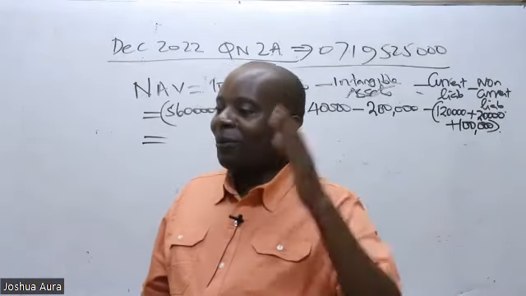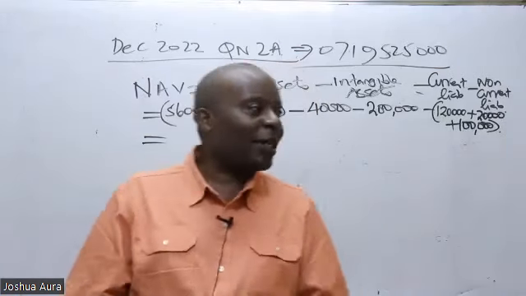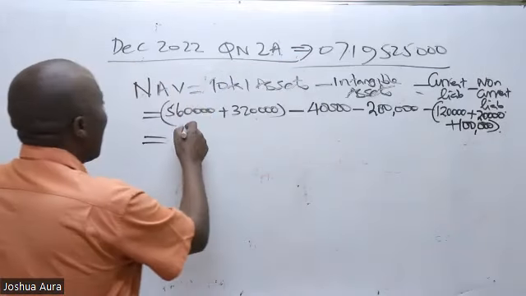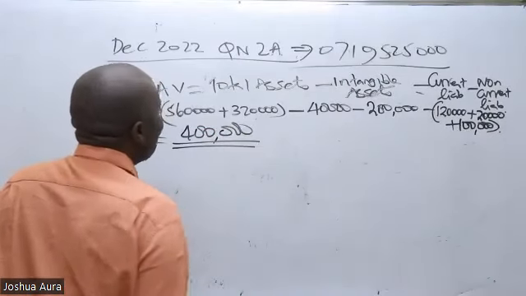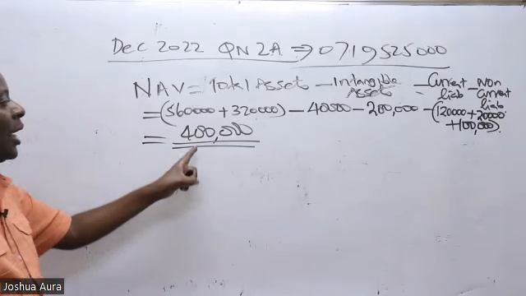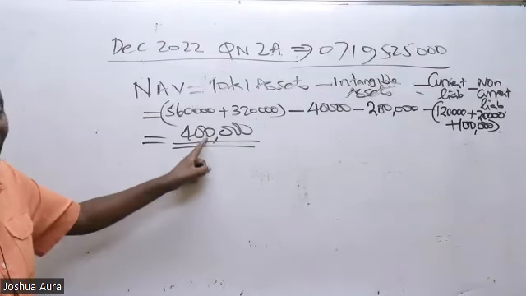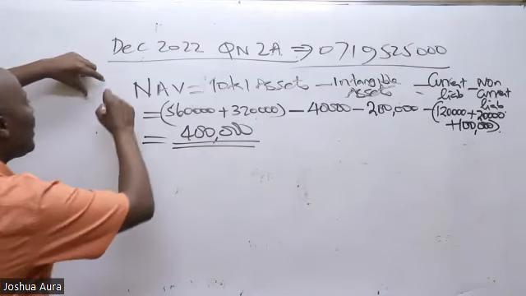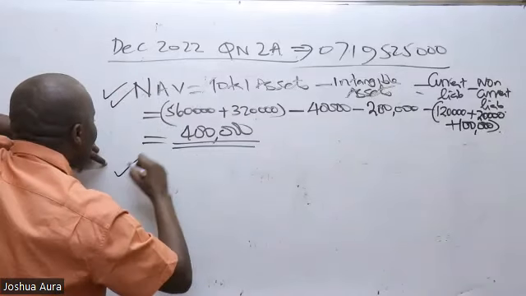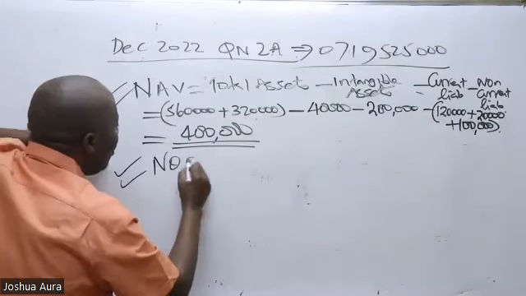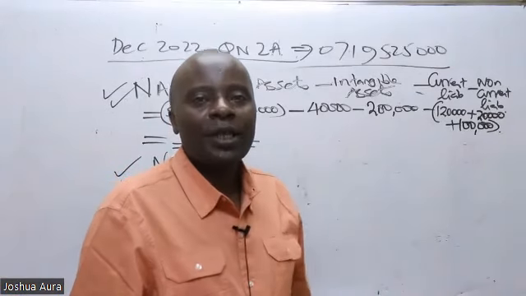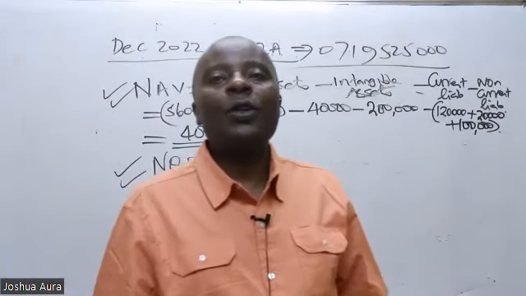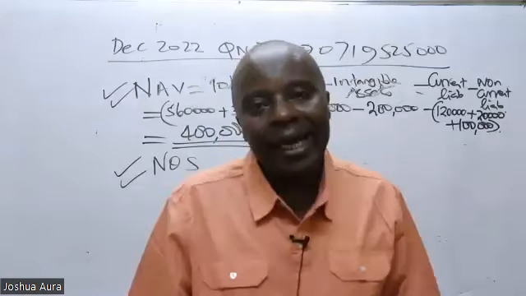So according to Mahabub, my friend, 400,000 is the net assets value. So this is so important. I will have to draw the attention of the examiner to my figure by double underlining it. After I get the net assets value, the next thing that I need is what we call the NOSE. The NOSE in this case stands for number of ordinary shares.